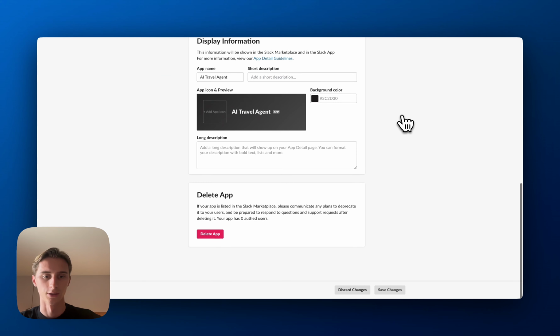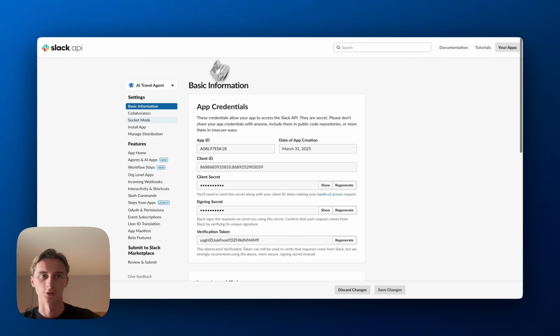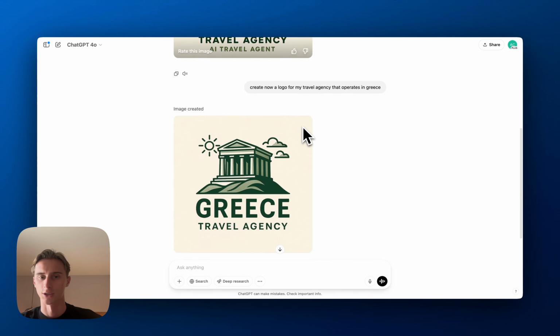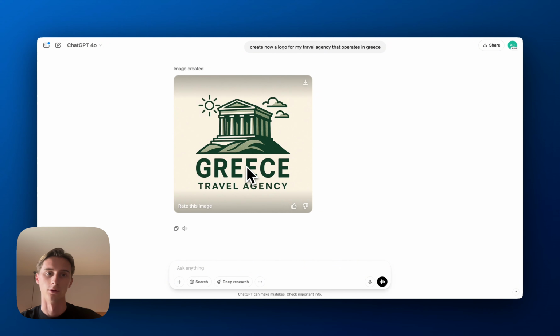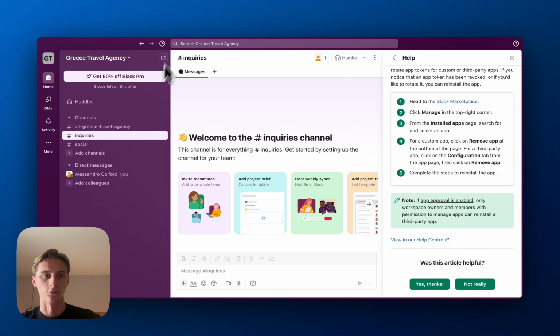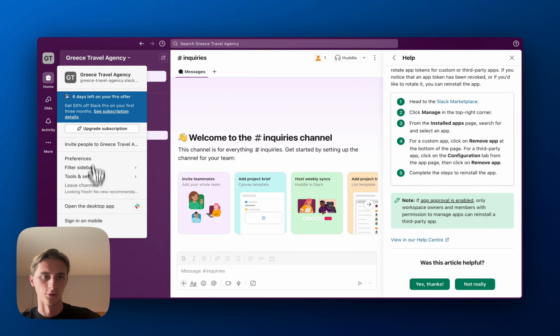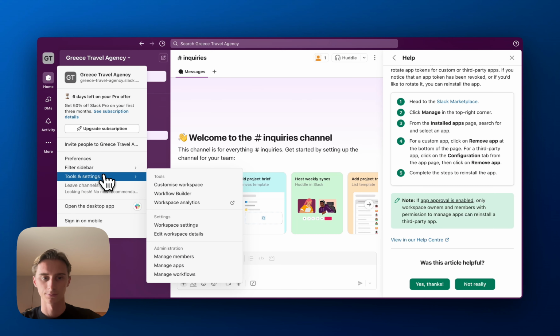The first thing to do here is add an app icon just to make it look nicer, and I'm also going to add an icon to the workspace. First of all, I generated a logo on ChatGPT. So here we have the logo of the Slack app, and here we have the logo of the Slack workspace. Adding a logo to the Slack workspace is a little bit hidden. You click onto the name, and then you go to Tools and Settings. And then here you click on Customize Workspace.